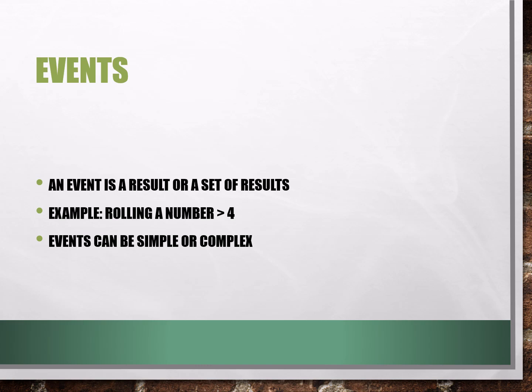Events. An event is a result or a set of results. Example, rolling a number 4. Events can be simple or complex. An event is something that can happen in an experiment. For example, when we roll a dice, getting a number bigger than 4 is an event. Events can be simple, with only one result, or complex, with many possible results.